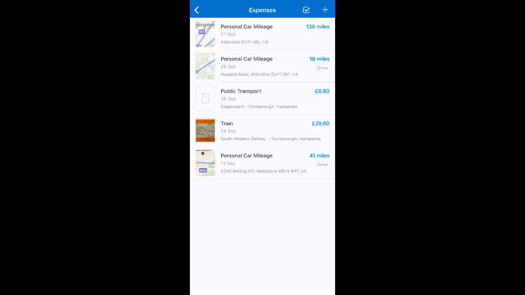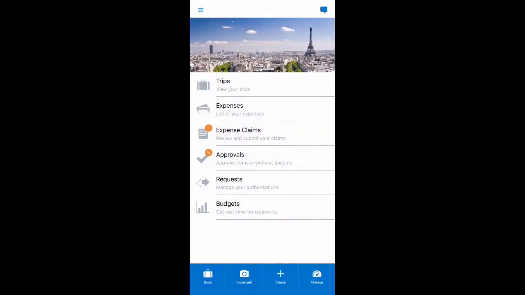Now let's look at the other areas that most people require, and that's the capture of subsistence expenses. Now the scenario is I've been away for the day and my expense policy allows me to buy breakfast if I've left my home before 7:30 a.m. Once I've bought my breakfast, rather than taking a paper receipt and holding onto it to scan or staple to a paper report, I can use Concur's Expense It functionality to capture a picture of that receipt, which then reads it using the OCR, that's optical character recognition technology, and creates the expense automatically for me.